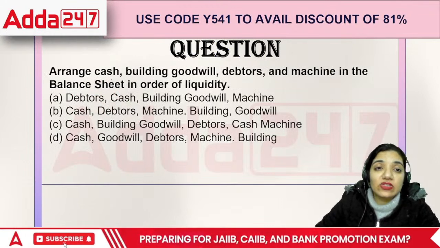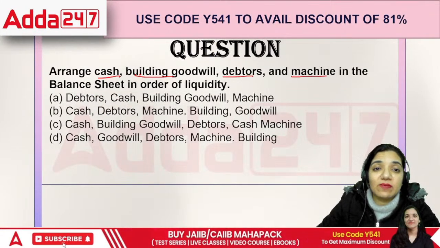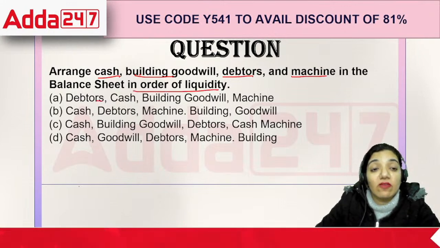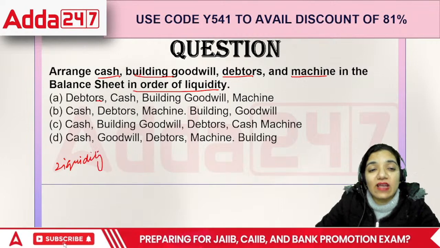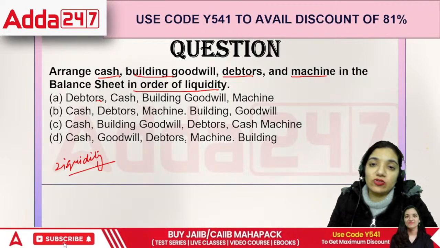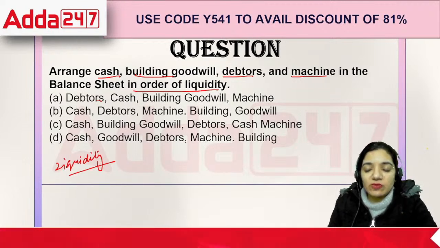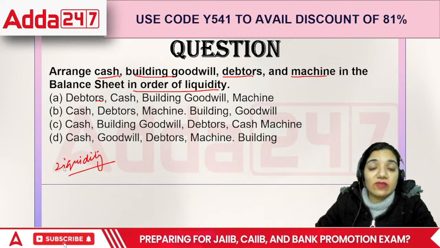Then arrange the cash, building, goodwill, debtors and machine in the balance sheet in the order of liquidity. When we talk about the term liquidity, it means how liquid our assets are. Liquid here means whether they are convertible into cash very easily, or will it take time to do that. So that is something that we define here.